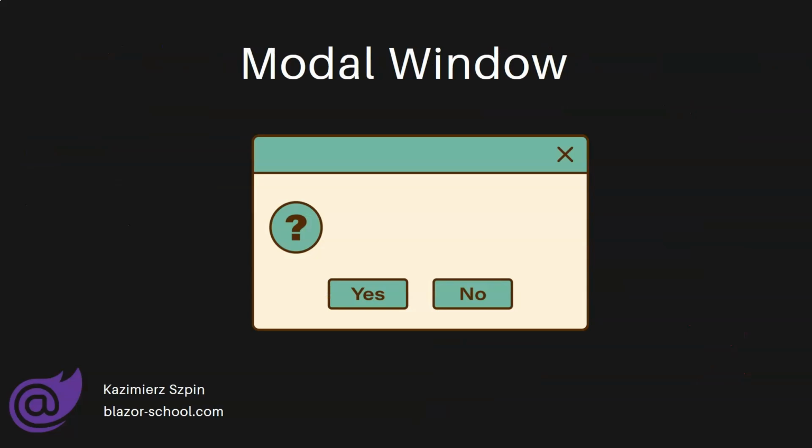Such modal windows are used in almost every application, so it's worth knowing how to make them. They are often used to confirm an action, for example, when a user deletes data and needs to confirm if they really want to perform such an operation, as it might turn out that they clicked the delete button by mistake and such an operation cannot be undone later.